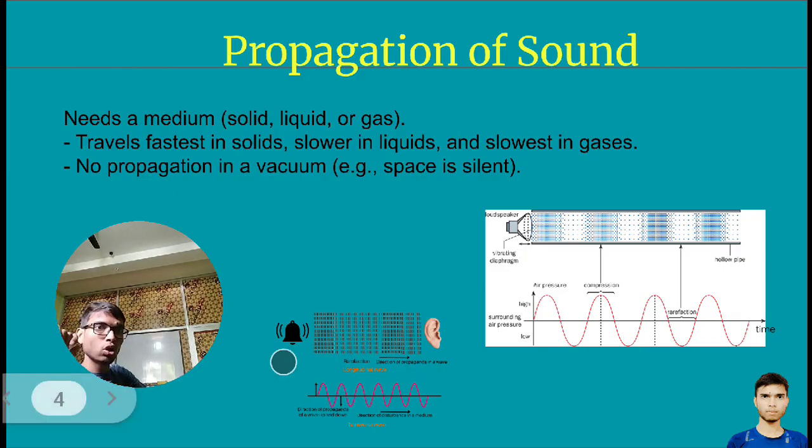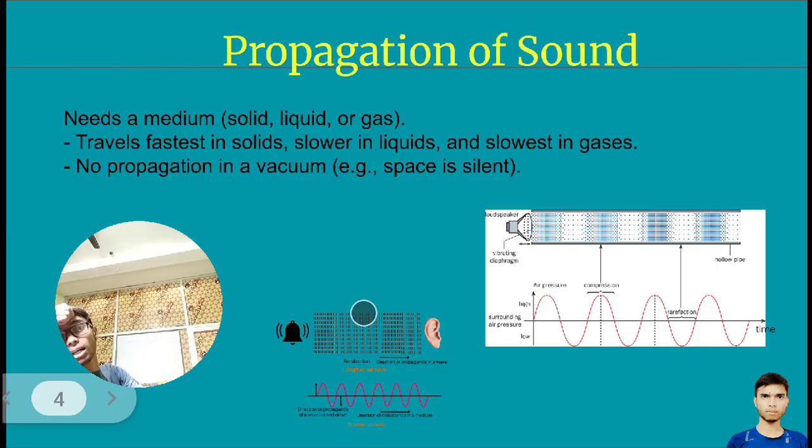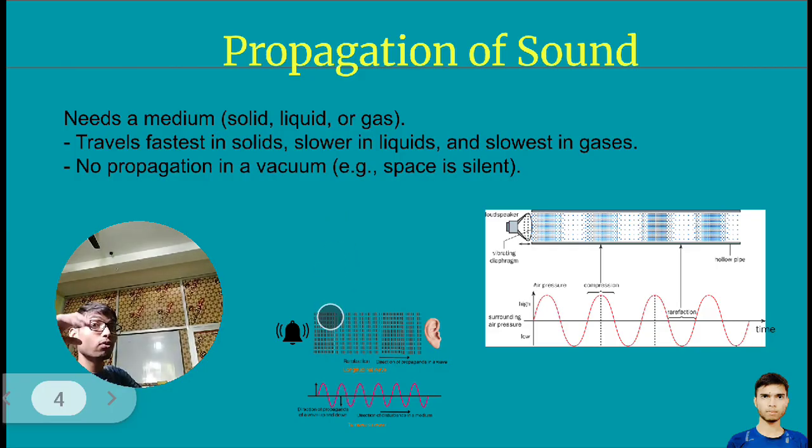Clear? So in this, you can see particles here are more, and here particles are less. The area where particles are more will be considered something else, and the area where particles are less will be considered something else.